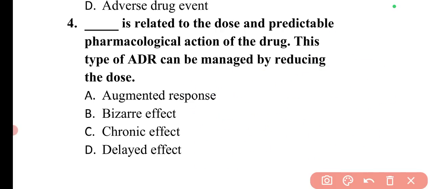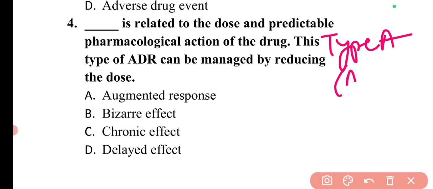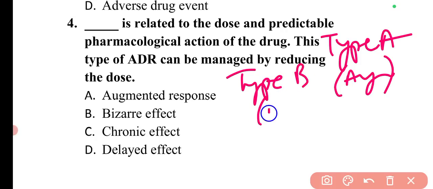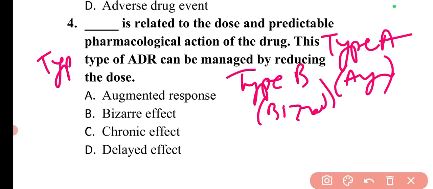Now we have discussed two types, type A, that is the augmented, then type B, that is the bizarre, then there is a type C as well. Type C, total 5 adverse drug reactions are there. Type C is the chronic use.